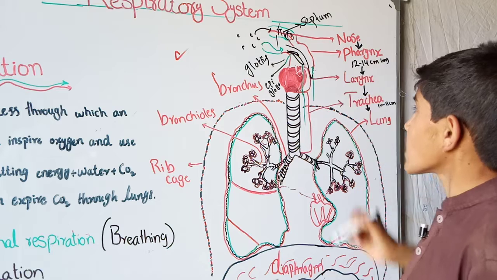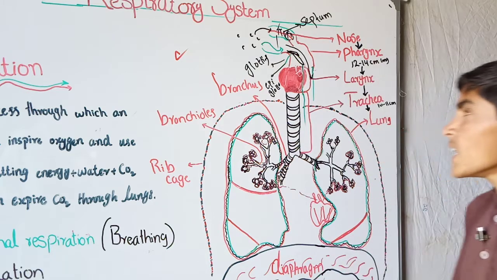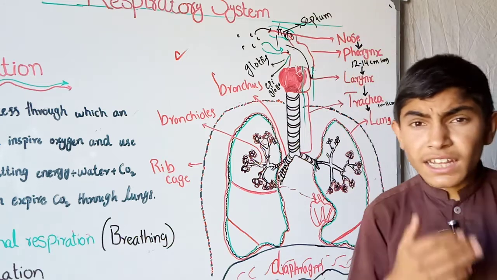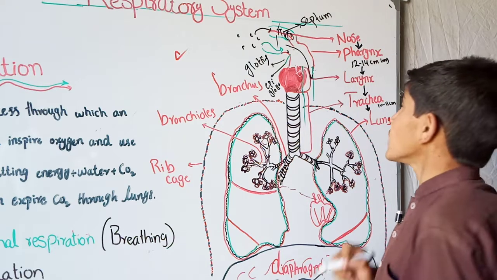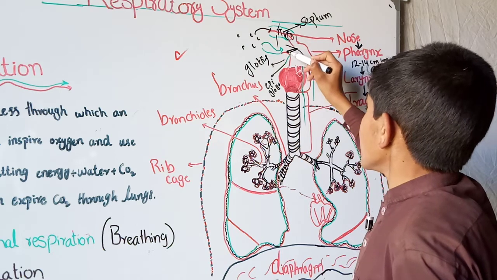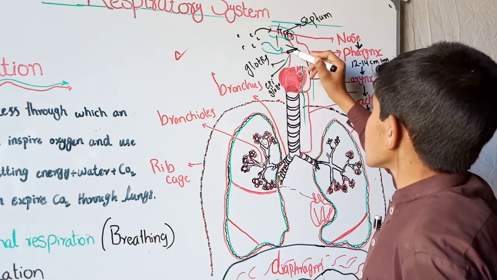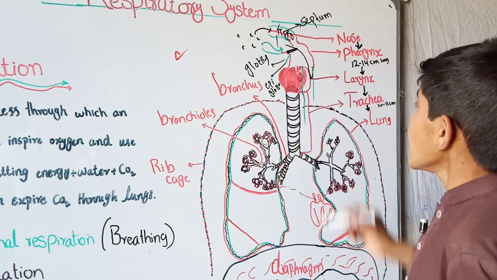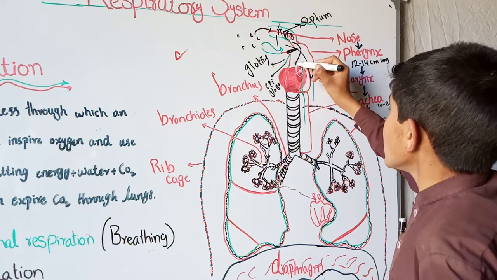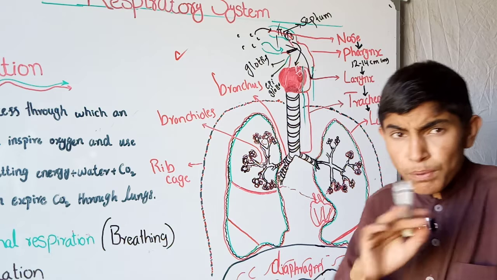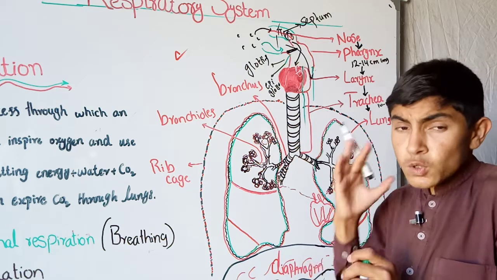While when we are inhaling or exhaling, this epiglottis opens the trachea and lets the air enter the trachea. So it works as a closer and opener of the trachea and esophagus.